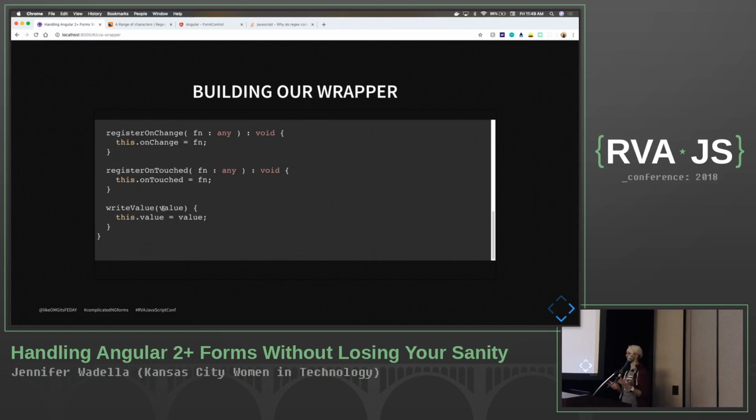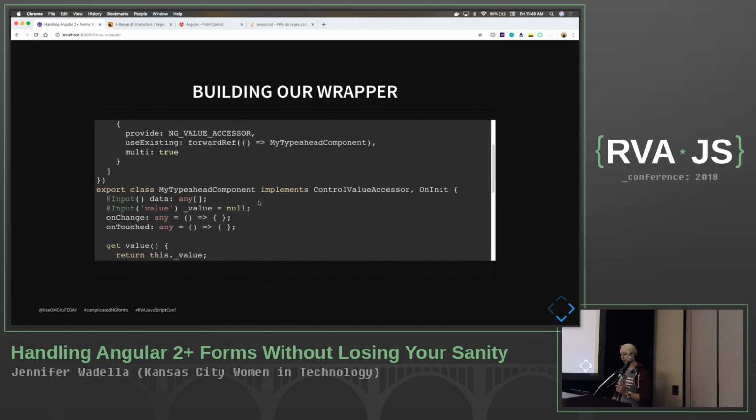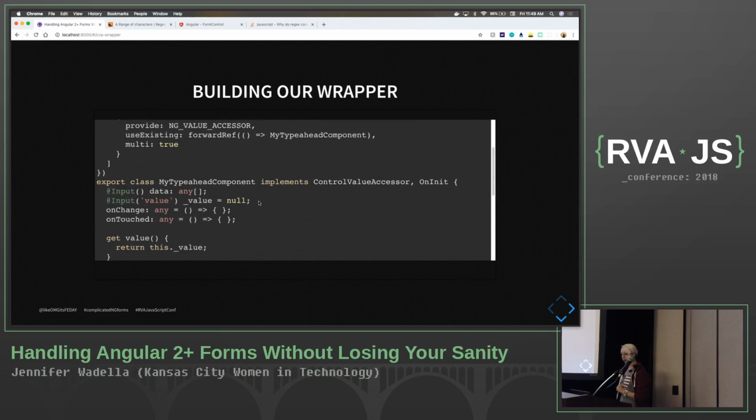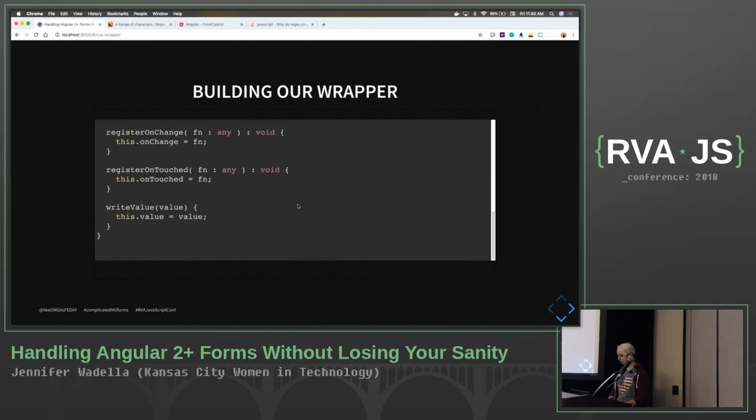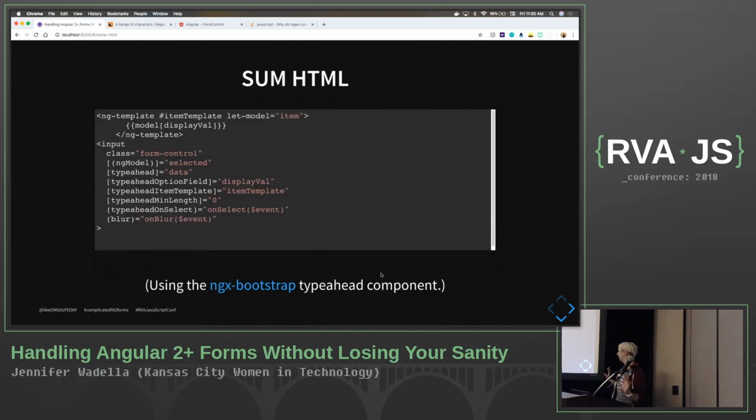This is kind of just a basic pattern that I start with whenever I'm having to create a new element. We're also going to have an input of value, which is going to collect the value that we pass in from the form control name and the parent form. That'll solve a lot of problems for us. And I've got an input data, so if I have some sort of list that I'm using in my type ahead, that's what we've got going on there. Again, all this is in the demo code.